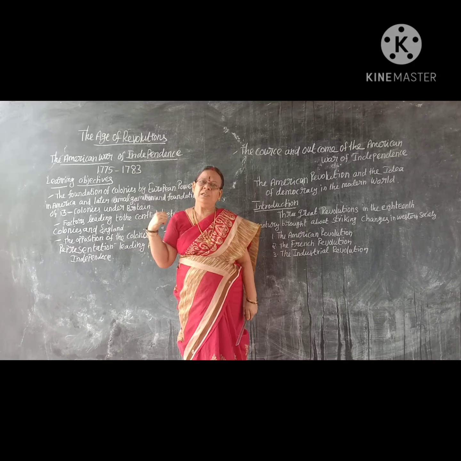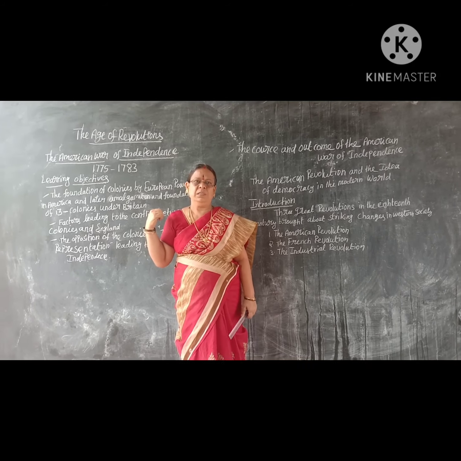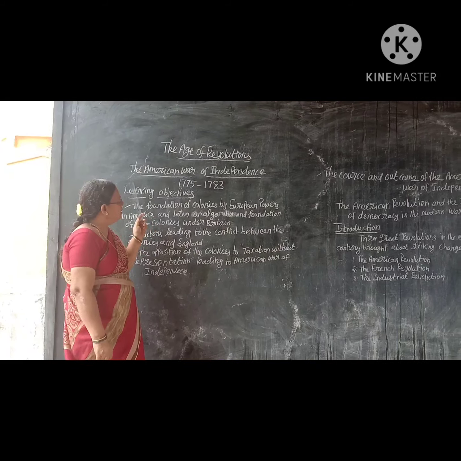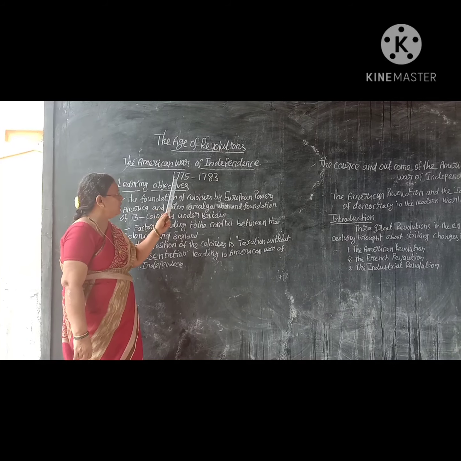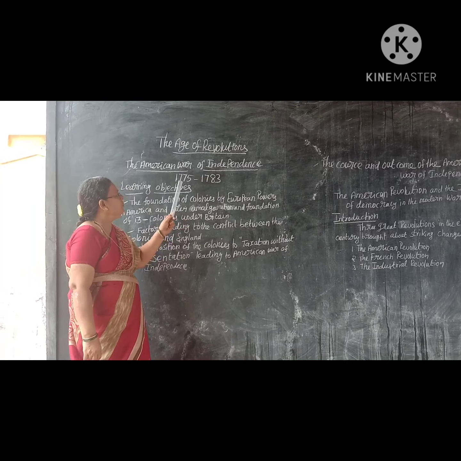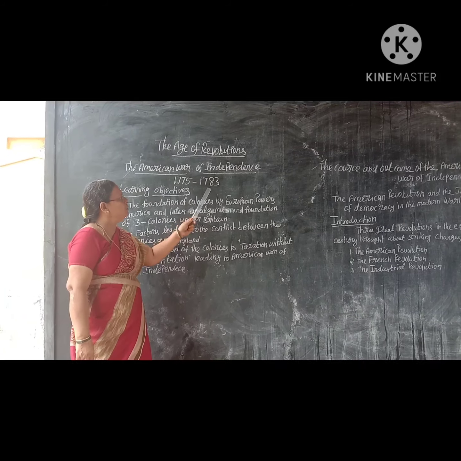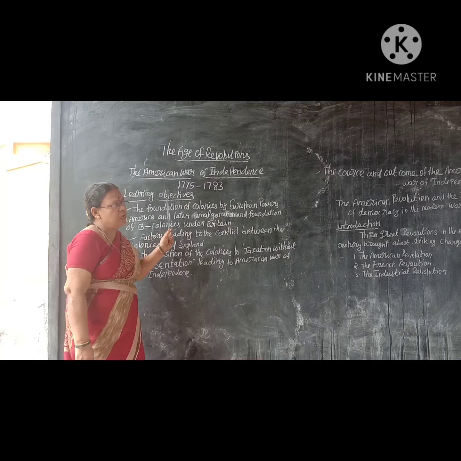We will see clearly in the lesson. Learn here the American War of Independence once again. Remember this year, very important, 1775 to 1783. Learning objectives.